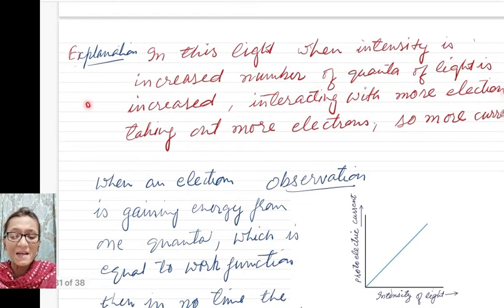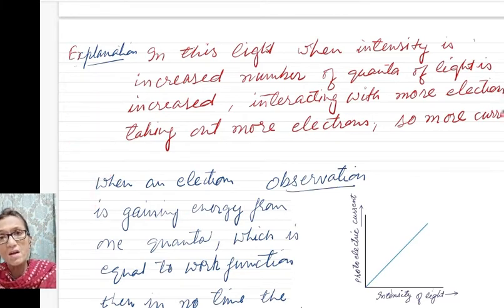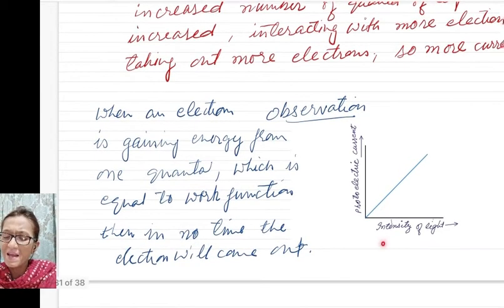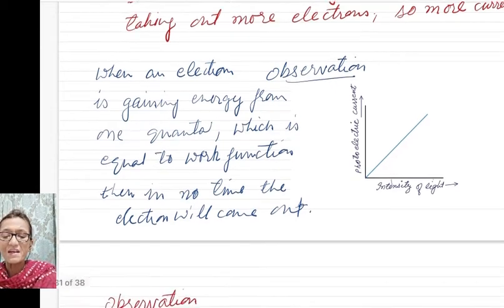So this explains that if the number of quanta is more, then more electrons will come out, and more electrons will go in the outer circuit, and then the current will be large. And this explains that when the intensity of light is large, the photoelectric current will also be large, meaning they are varying directly. So the nature of the graph will be a straight line.